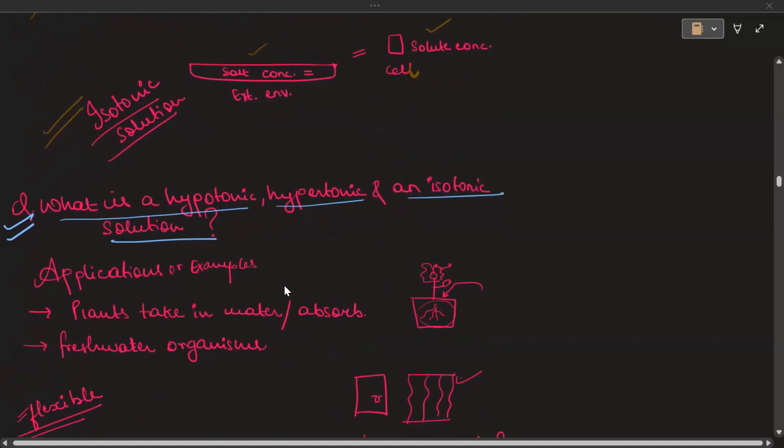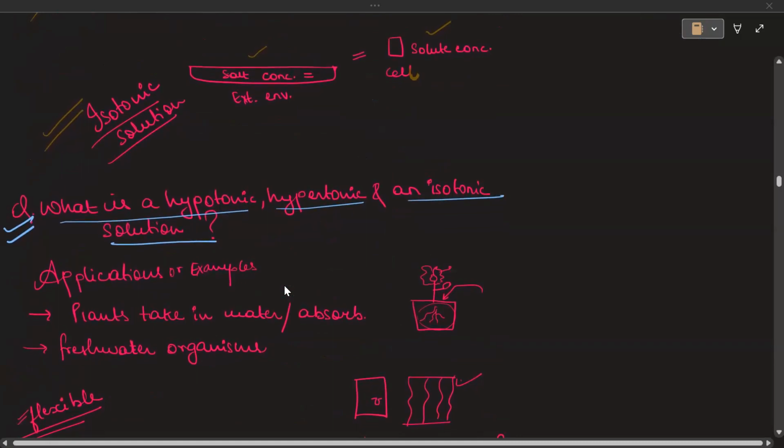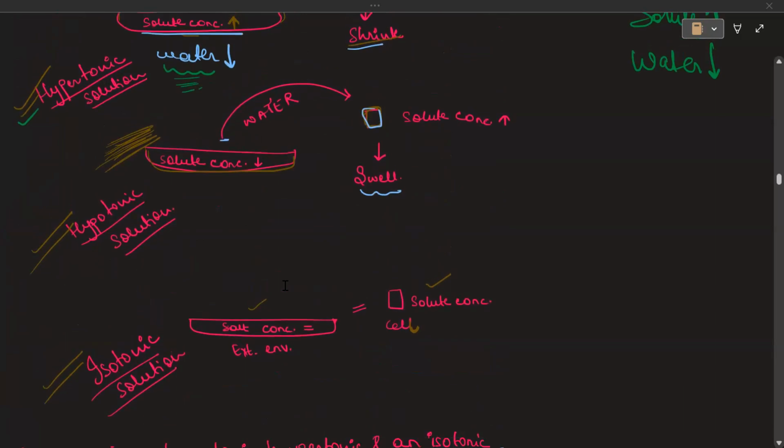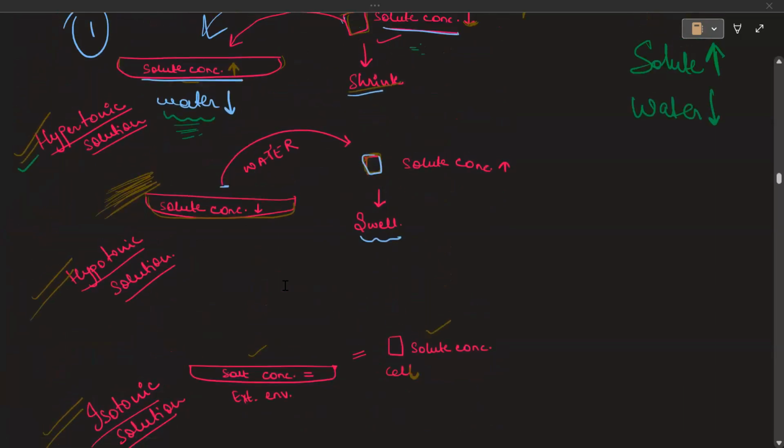What's the difference between hypertonic, isotonic and hypotonic? Hypotonic solution has a low concentration. Isotonic has an equal solute concentration. Hypertonic has a high concentration. So what happens in these cases?